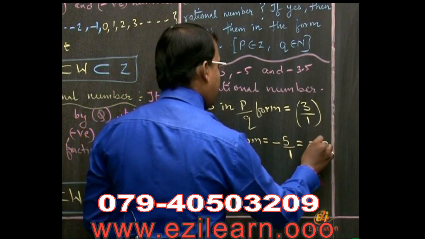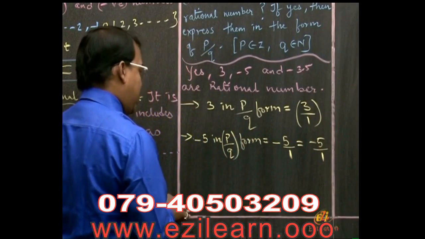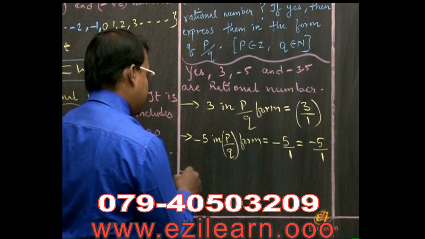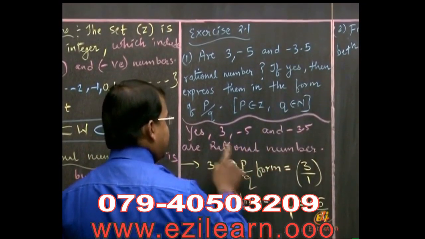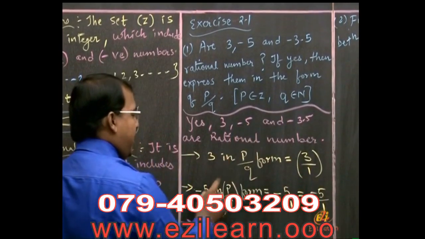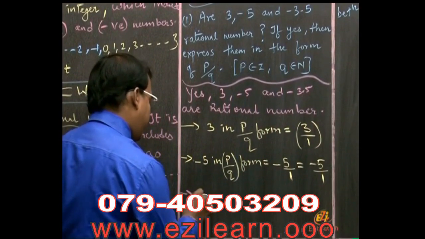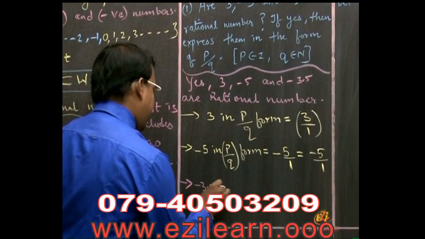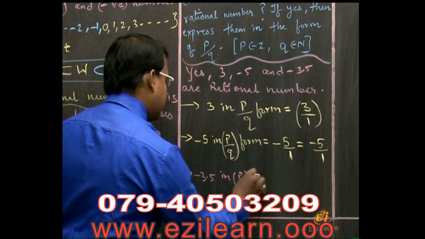We have expressed 3 in the form of something upon something, we have expressed minus 5 in the form of something upon something, and last, we are going to express minus 3.5 in P by Q.